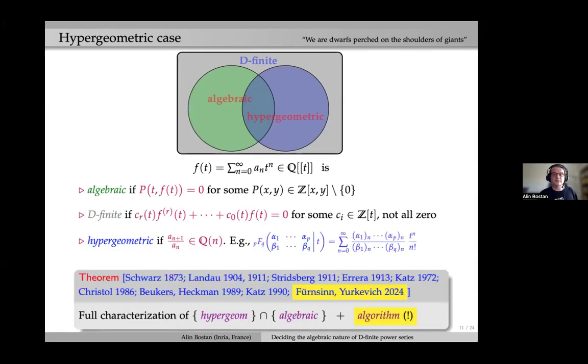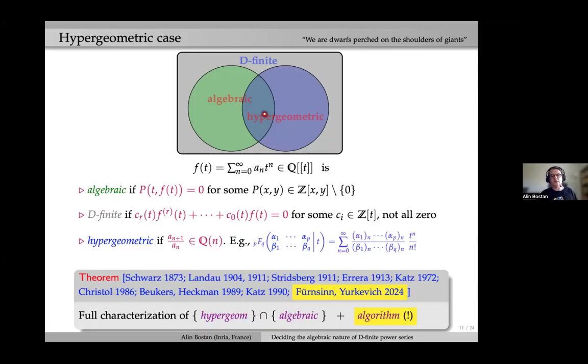And there is a theorem, with many authors, which I will not state properly right now, saying that for this class, the intersection of algebraic and hypergeometric on my picture, there is a full characterization.